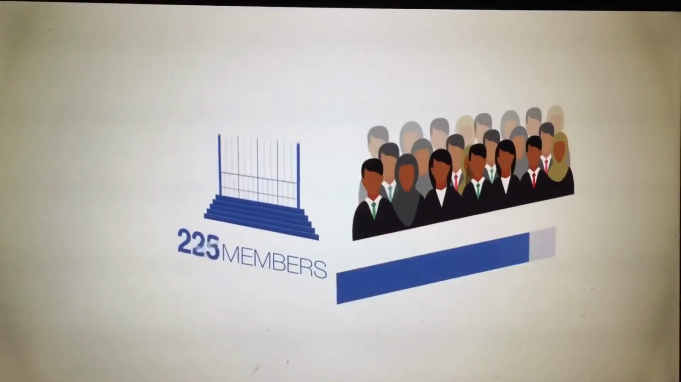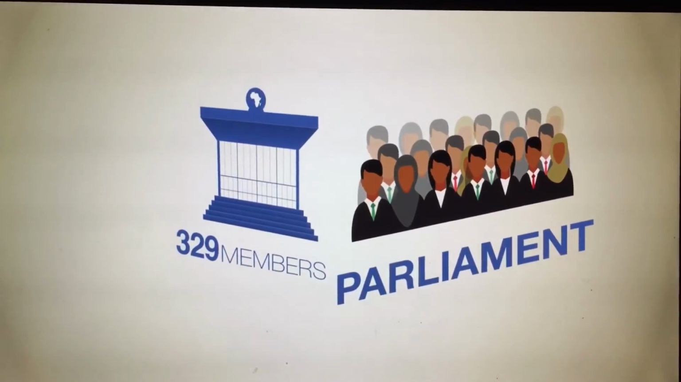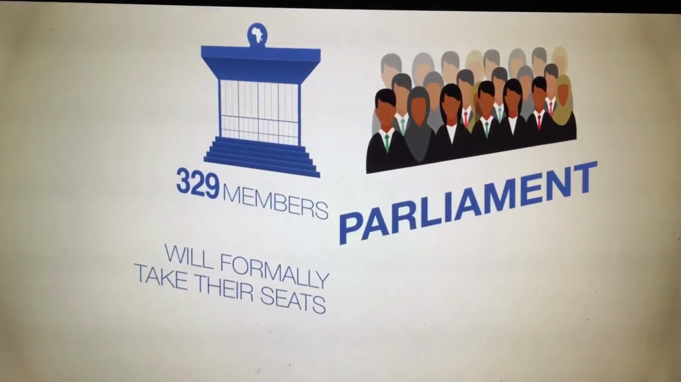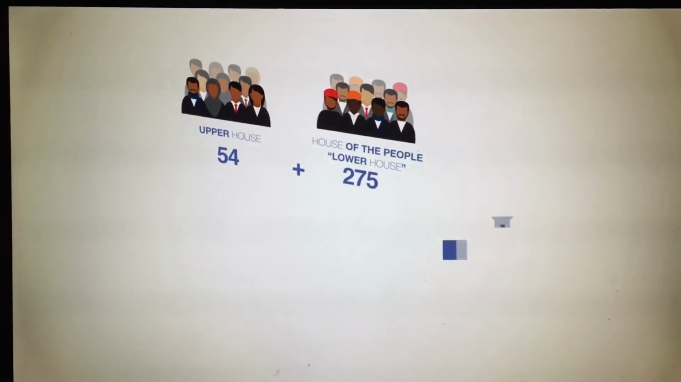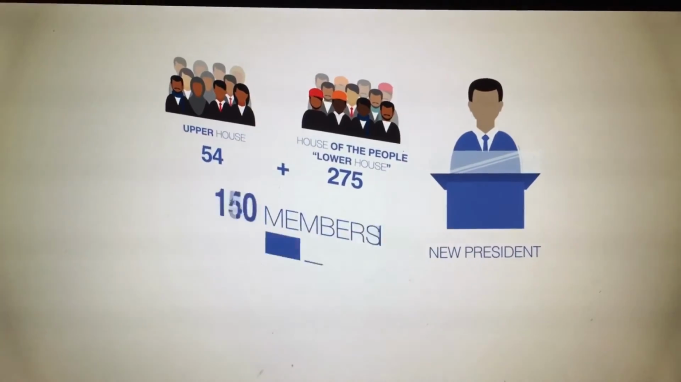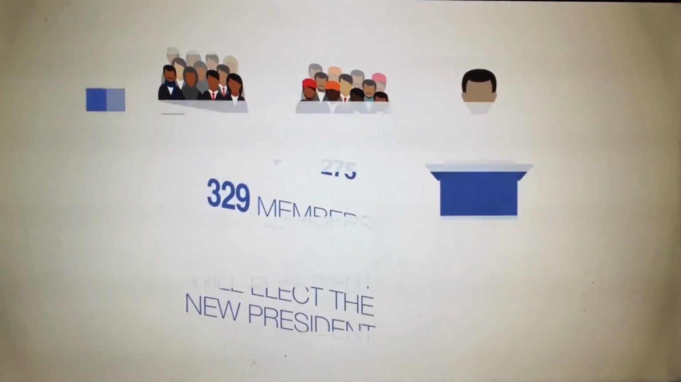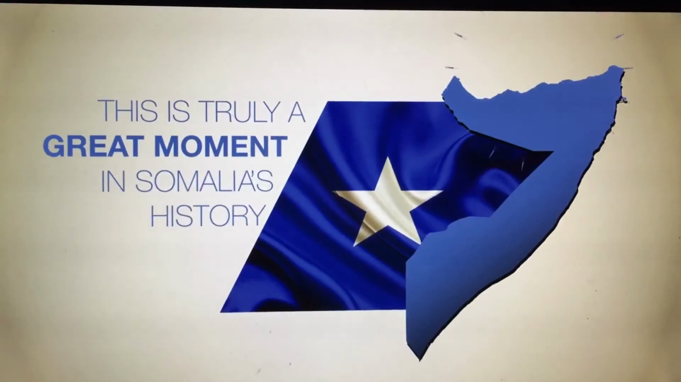Once this part of the process is finished, the 329 members of the new parliament will formally take their seats. The next step after the swearing in of the new members of the parliament, the president will be selected by all the 329 members of the upper house and the House of the People. This is truly a great moment in Somalia's history.